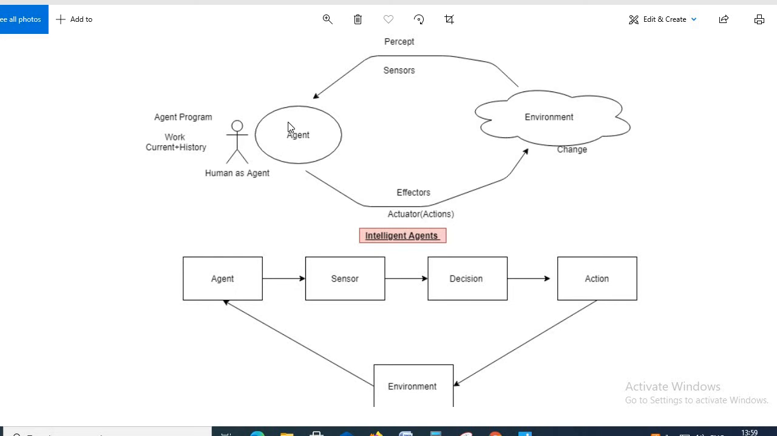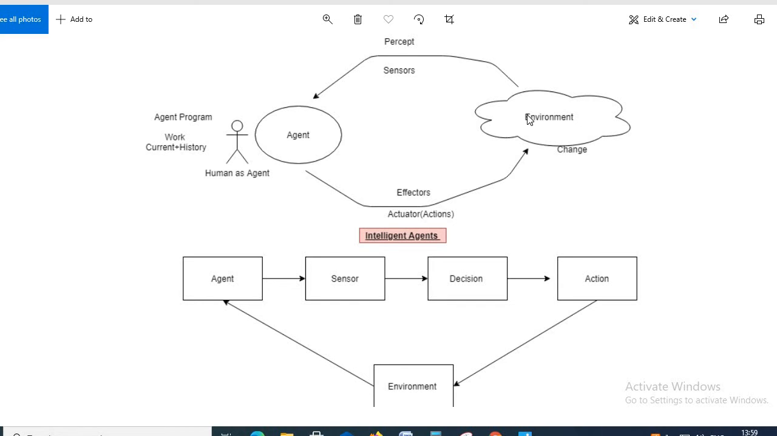So how an agent reacts to a particular problem on the basis of historical data or the current situation, or we can say the data it is getting from its sensors. It acts and behaves on that input from the current situation or historical data, according to the data its sensors get from the environment.